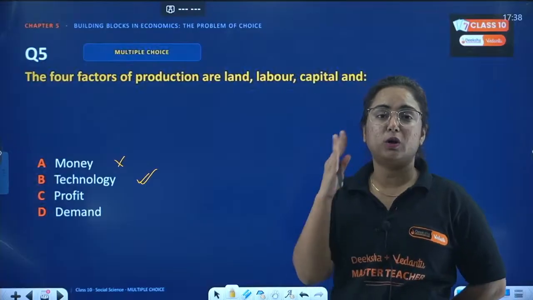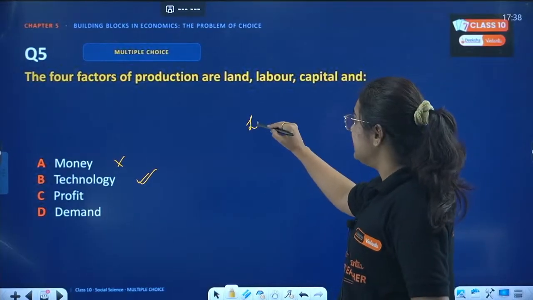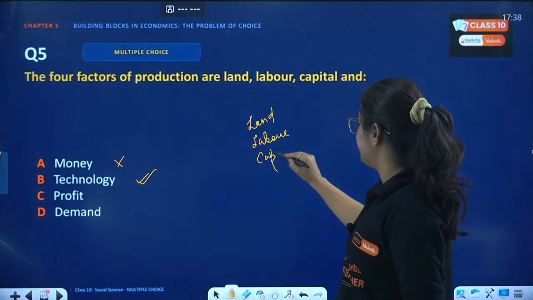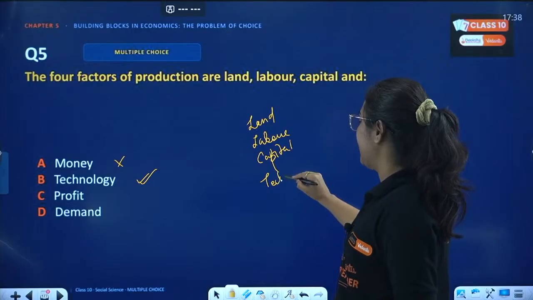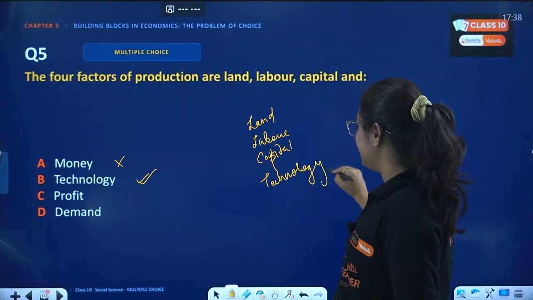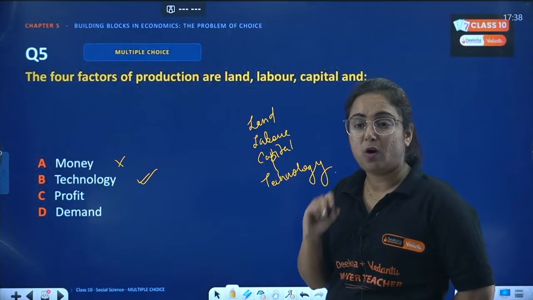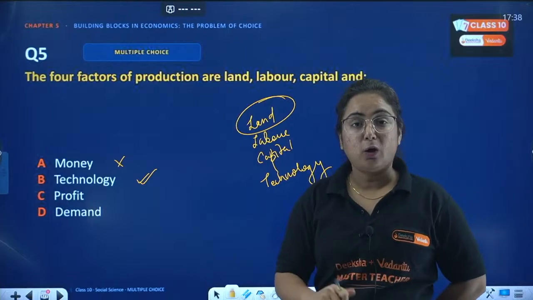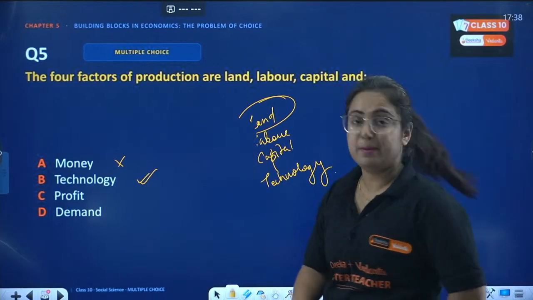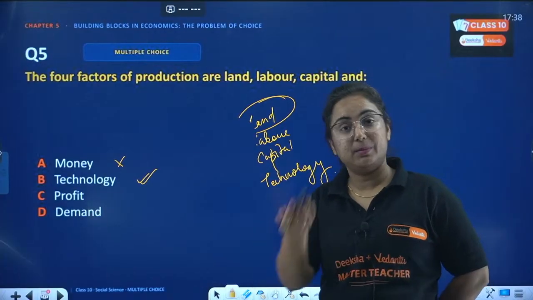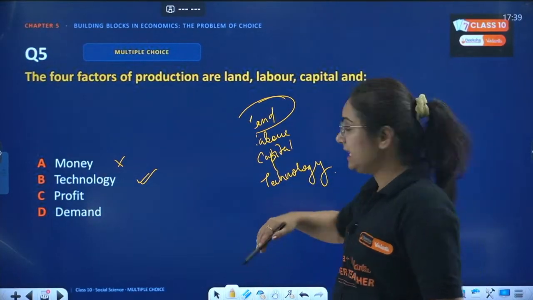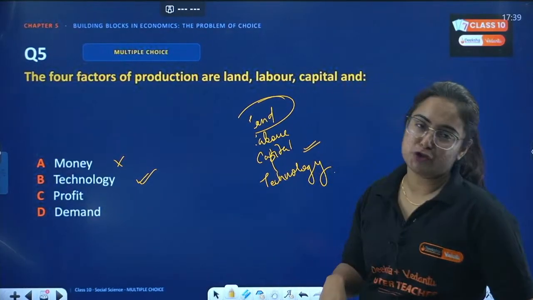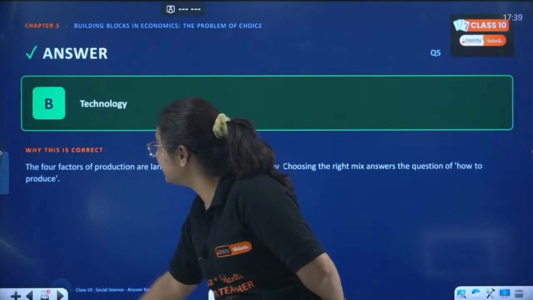So the 4 things on which production is based are land, labor, capital as well as technology. Like if you want to start a business, beta, you will first of all need what? The land to work on. So that is important. Along with that, who is going to work on it? Labor. You will try to find cheap labor to maximize your profit, right? Then we will talk about capital, the amount invested, and then the technology to be used. This is the correct answer, B.